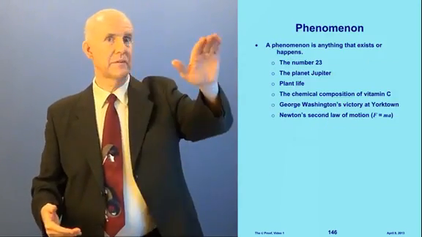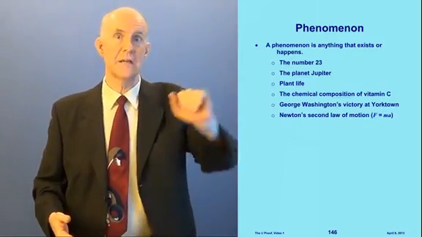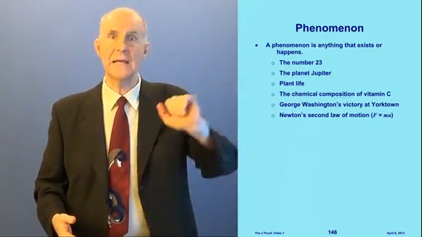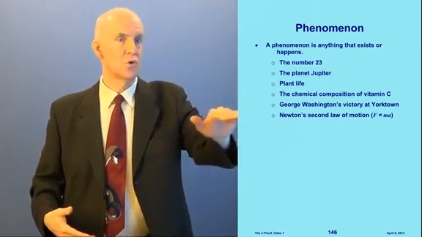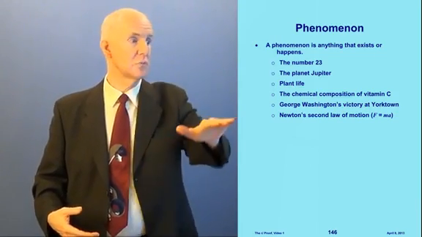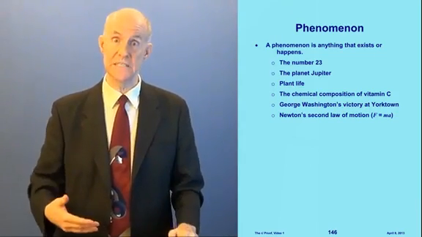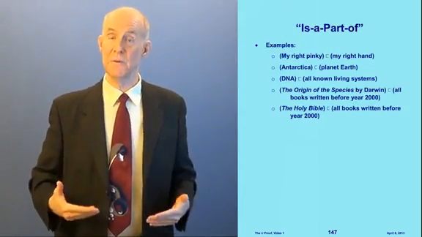All right, now let's look at some examples of phenomenon. The number 23 is a phenomenon. The planet Jupiter is a phenomenon. Plant life. The chemical composition of vitamin C. George Washington's victory at Yorktown. Newton's second law of motion, which is F equals ma, or F equals dp/dt. Let's look at some examples of "is a part of."